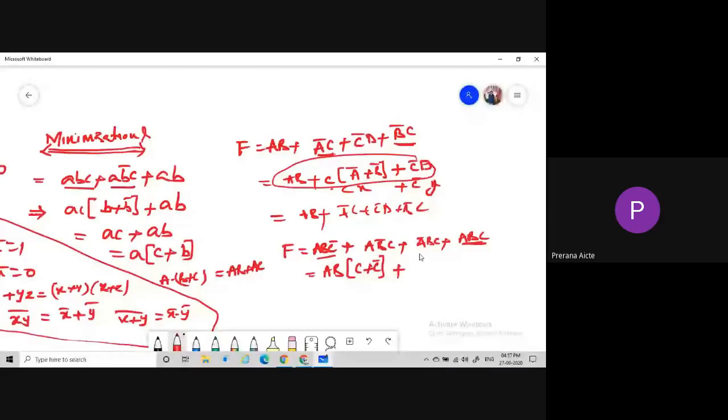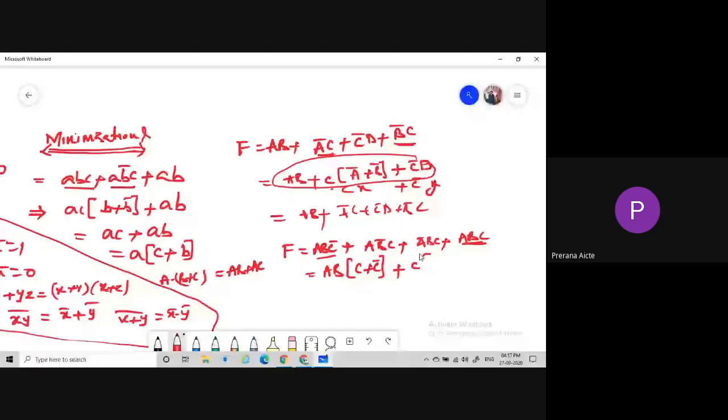Taking AB as common in the first term and the last term, we get C plus C bar. And similarly, C is common in the other two terms, so we get AB bar plus A bar B. So now this becomes AB plus C into A XOR B, right?